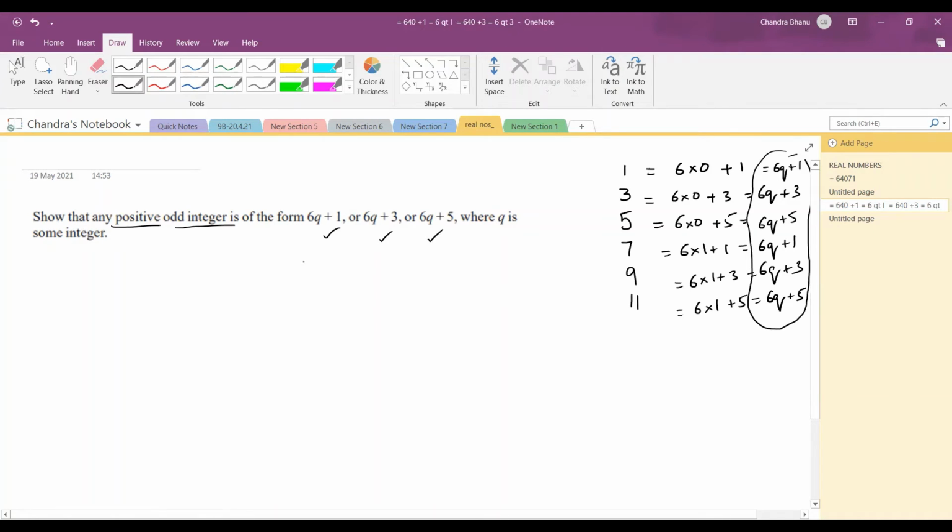We are going to explain it in general for any positive odd integer. So in these questions, we take let A be the number we are talking about, and we are talking here about any positive odd integer. So let A be any positive odd integer. And I need a divisor also, since in Euclid's lemma we are talking about two numbers. So this is only A. Now my second number, my divisor, I'm going to select from here 6q plus 1, 6q plus 3. So I'm taking my B to be 6. So therefore by Euclid's lemma,